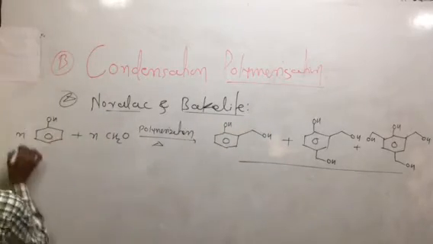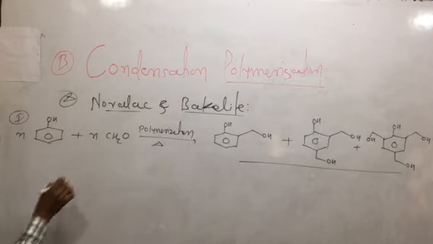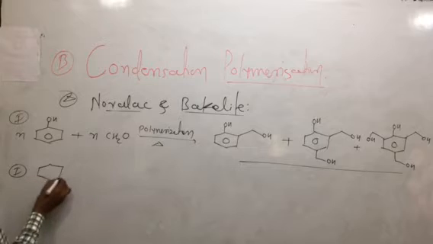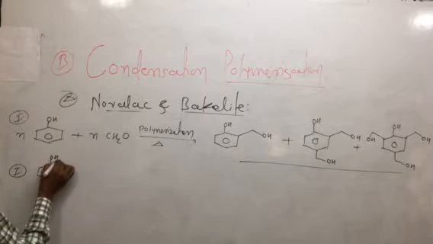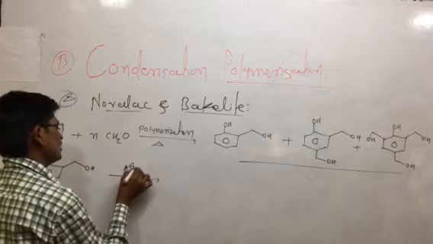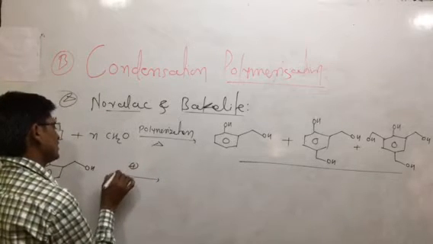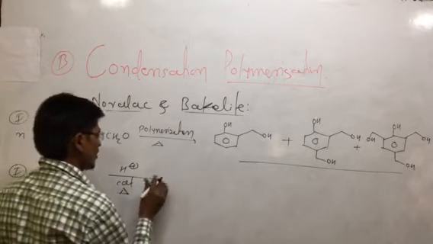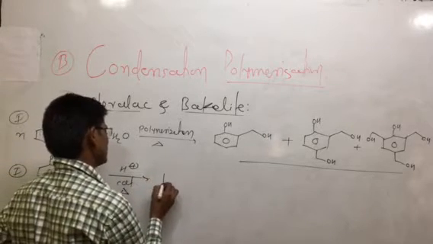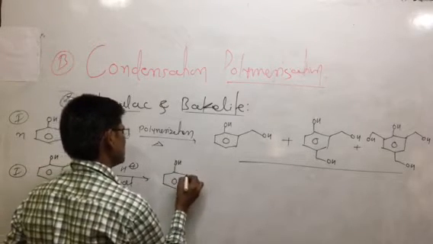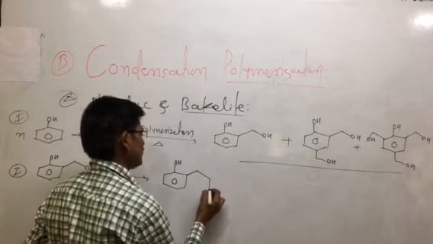Whenever in the first step of the reaction you have prepared such products, in the second step we take this CH2OH under acidic condition, H plus. I am taking acidic condition H plus, using it as the catalyst. So here the formation of this type of product is obtained. This is the OH, and this is the n number of the product.